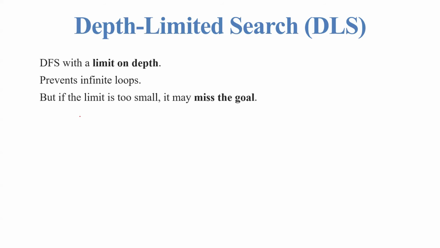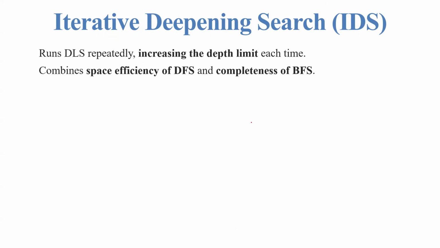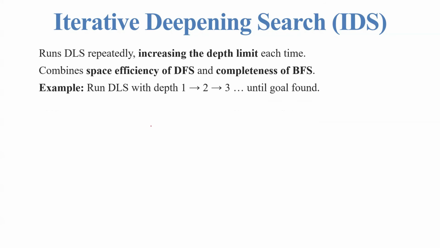Next, depth limited search, which is also called DLS. It is DFS with a depth limit, which prevents infinite loops. But if the limit is too small, it may miss the goal. For example, with limit equal to 3, the search stops after 3 levels. Iterative deepening search, in short IDS, runs DLS repeatedly, increasing the depth limit each time. It combines the space efficiency of DFS and the completeness of BFS. For example, it runs DLS with depth 1, then 2, then 3, until the goal is found.